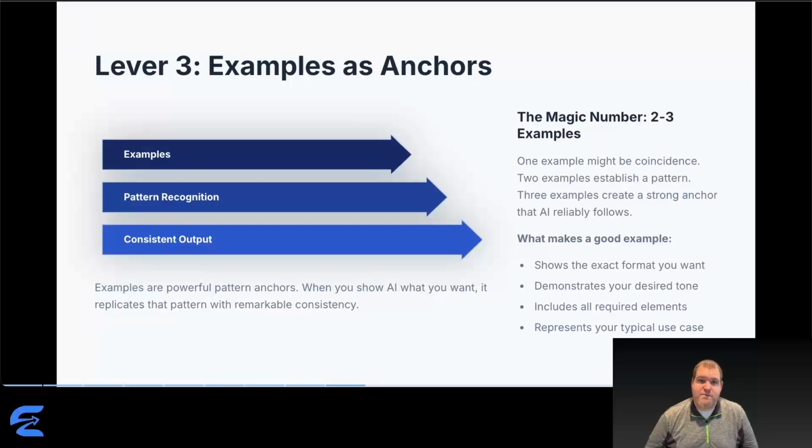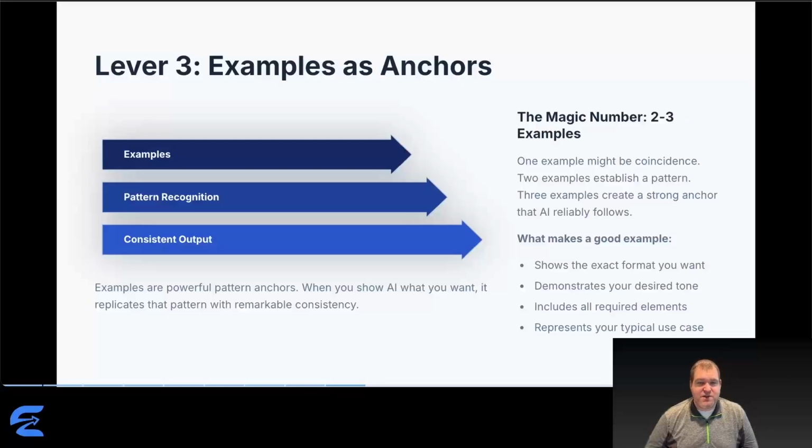Examples are powerful pattern anchors. When you show AI what you want instead of describing it, you eliminate interpretation. It's like the difference between describing a color versus pointing to it. You could spend paragraphs explaining burgundy or just show it an example. The example is instantly unambiguous.